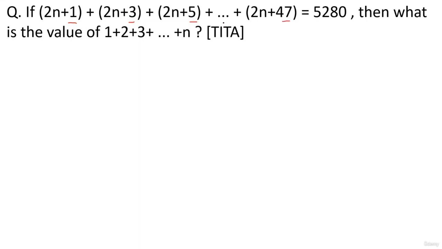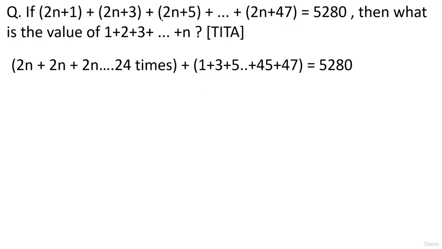Okay. If you observe carefully, we have two parts here. We have 2n, 2n, 2n, and we have 1, 3, 5, 7, 9, up to 47. Now, guys, 1, 3, 5, 7, 9, these are odd numbers, right? If they're odd numbers, the nth odd number is 2n minus 1. And here the last odd number in the sequence is 47, right? So if 2n minus 1 is 47, from here you can say n is equal to 48 upon 2, which is 24, right? So there will be 24 odd numbers here in this case, and definitely there will be 24 times 2n.